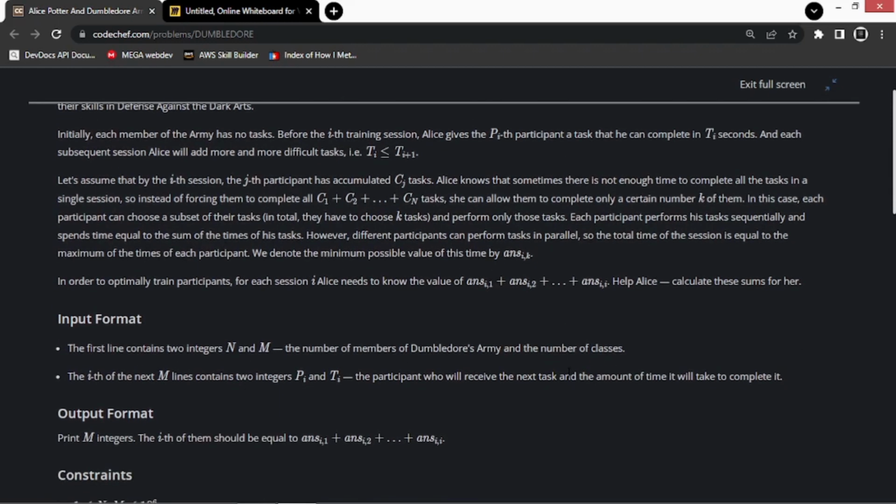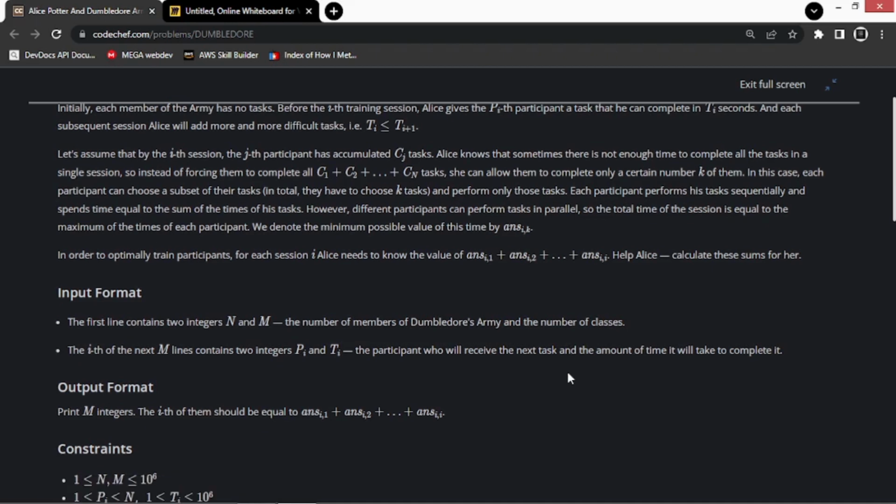And in the input we will be given two integers n and m. n denotes the number of members of the army and m denotes the number of sessions. The ith of the next m lines contains two integers, the participant number and the time of the task.